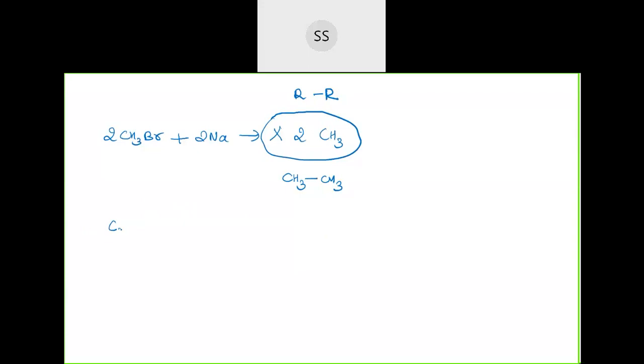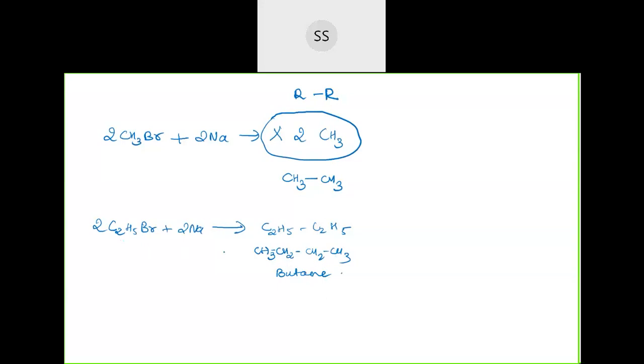If I take C2H5Br with 2 molecules of sodium, then I will get what? C2H5 bonded with C2H5, correct? If I open it and write, it is CH3, CH2, then CH2, CH3, that is butane. See, I get an even number of carbon atoms.